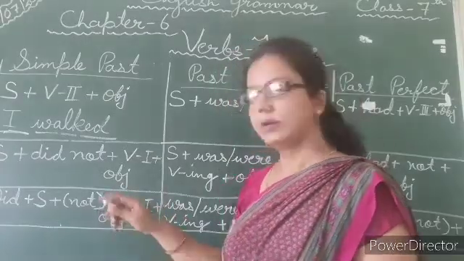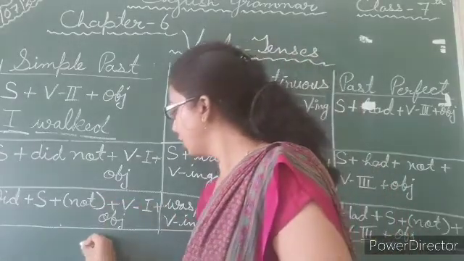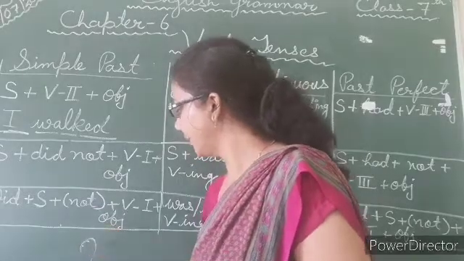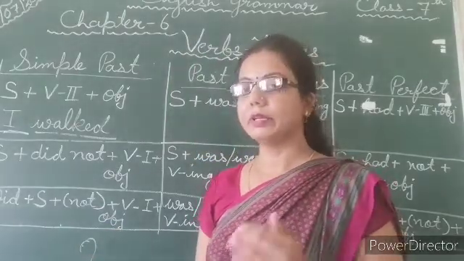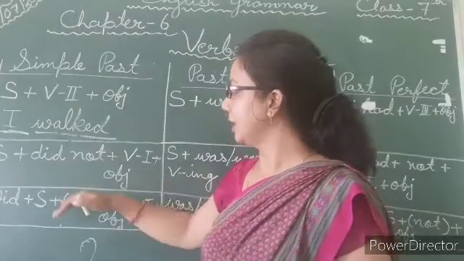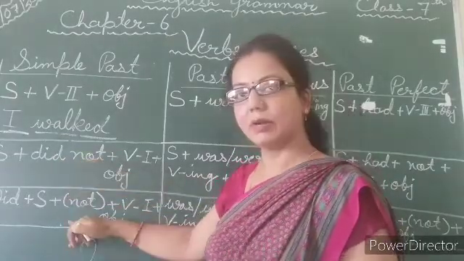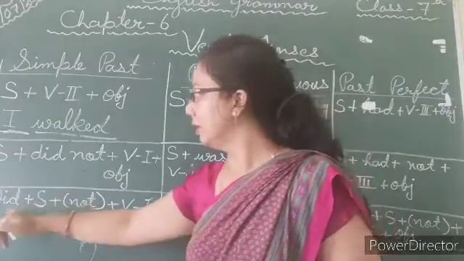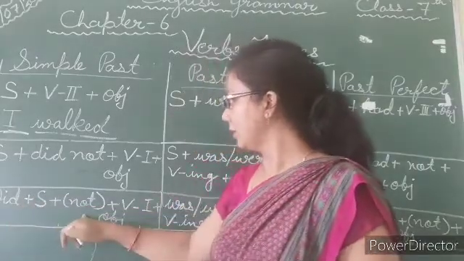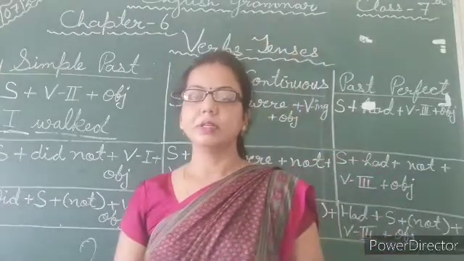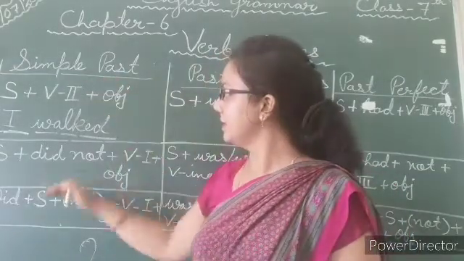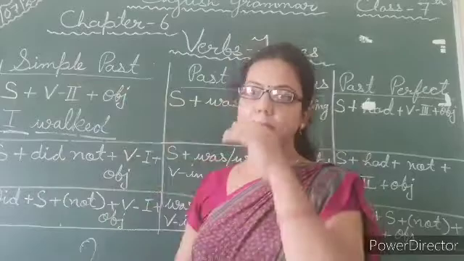End your sentence with a question mark. And if you have to change negative into interrogative, then just add not: did I not walk? End with a question mark. So this is a very easy form, that is simple past tense.